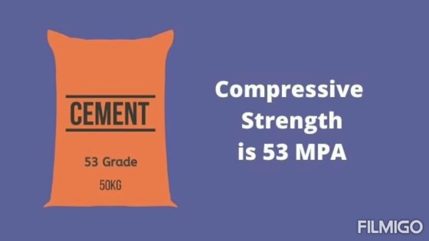What is meant by heavy constructions? Like dams, bridges, highway roads, airports, harbors. For this kind of heavy construction works, we are using 53 grade cement because of its higher strength.